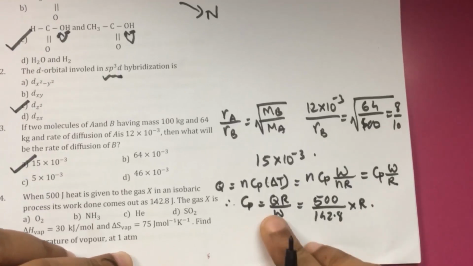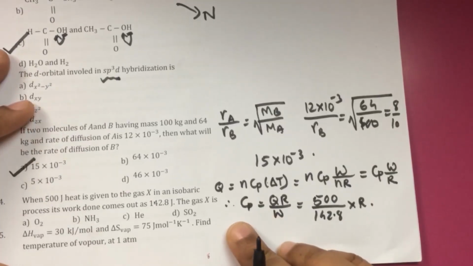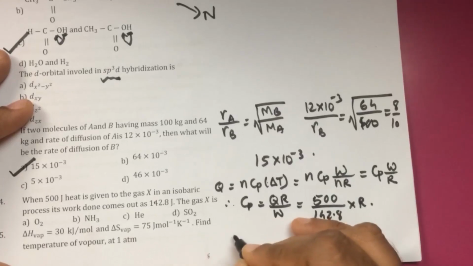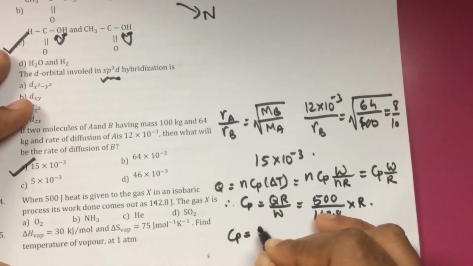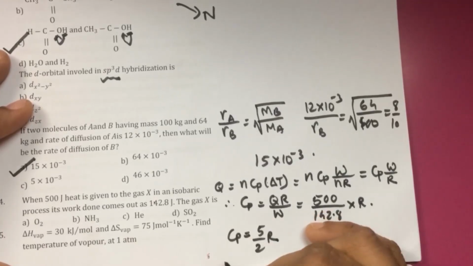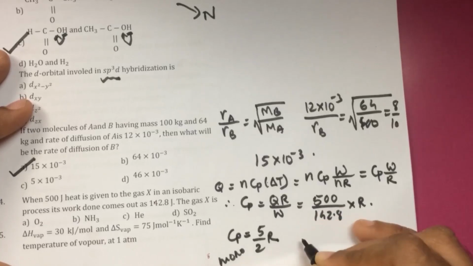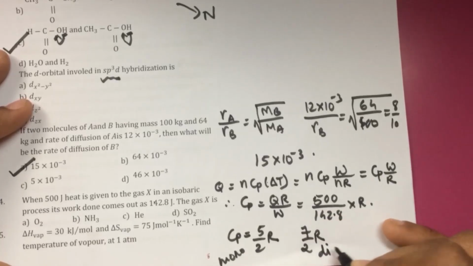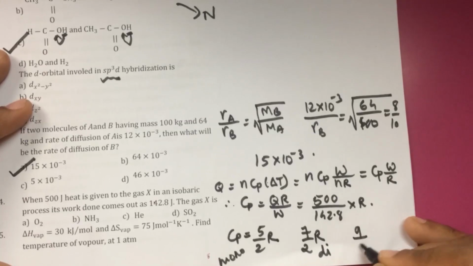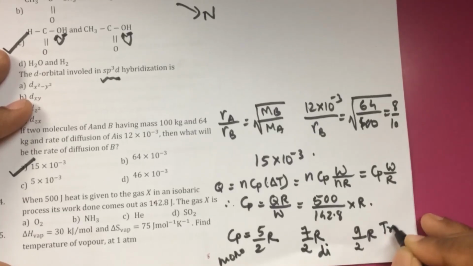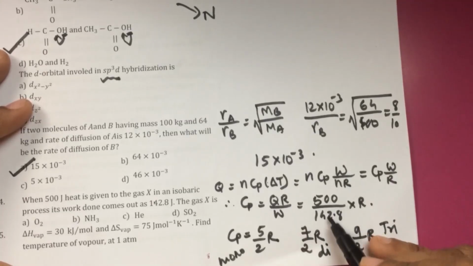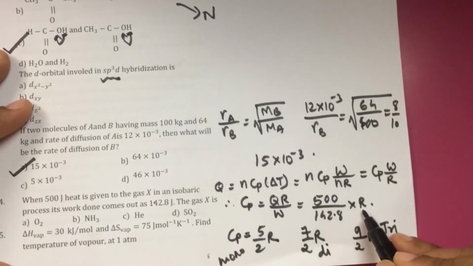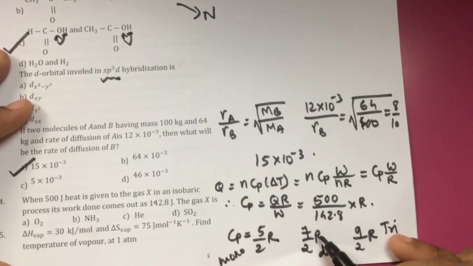Now this Cp will decide whether the molecule is monoatomic, diatomic, or triatomic. If the Cp value is equal to 5 by 2 R, the molecule is monoatomic. If it is equal to 7 by 2 R, the molecule is diatomic. And if it is 9 by 2 R, the molecule is triatomic. In this case, if you see this ratio, it comes out to be 7 by 2 of R. The molecule has to be diatomic.